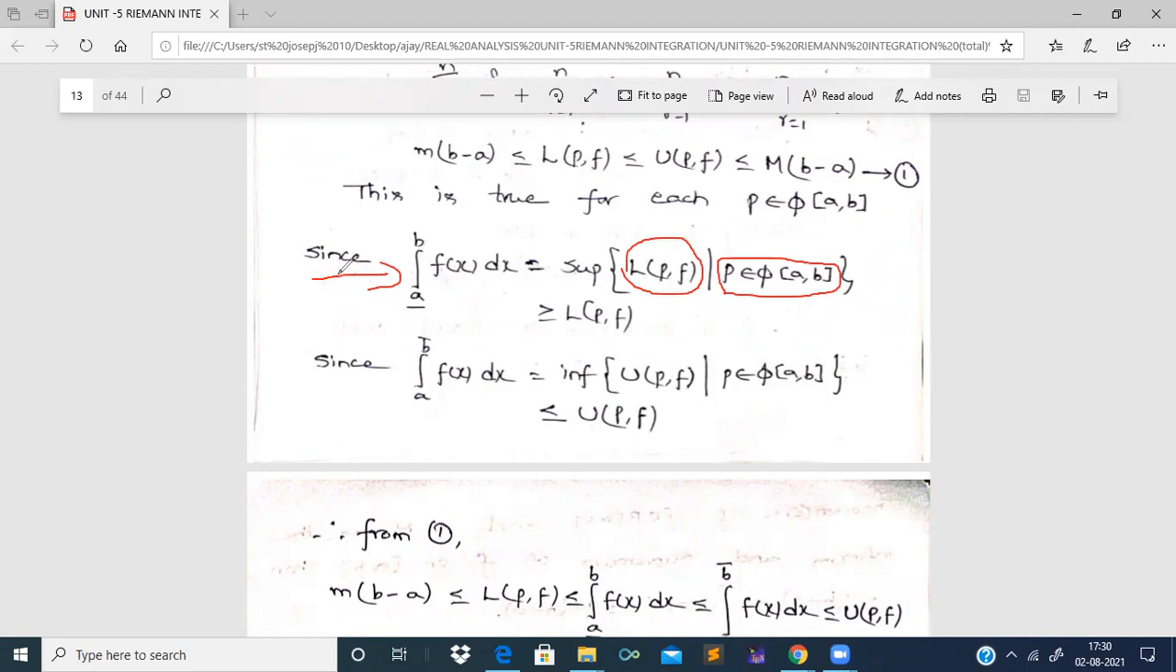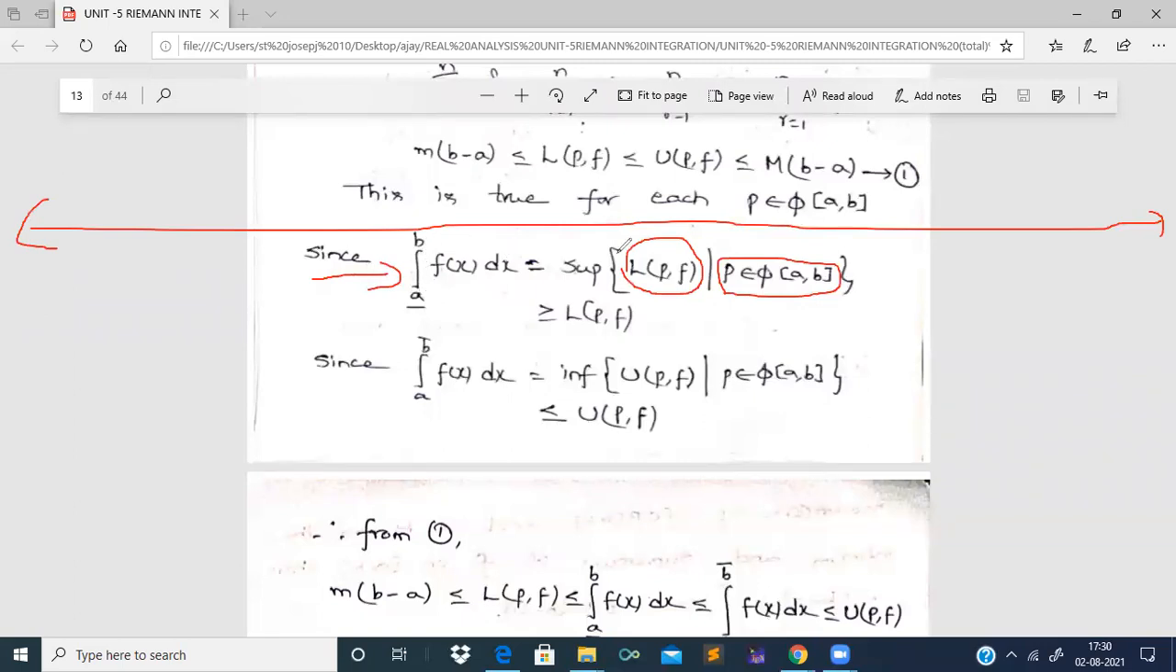So for all the lower Darboux sums of different partitions of closed interval a comma b, the integral over a bar to b f of x dx will be equal to the supremum of all lower Darboux sums. What is supremum? Supremum means least upper bound. The upper bound lies at the end and the lower bound lies at the beginning of the set, whatever set we take. So what is the set here? The supremum of all lower Darboux sums.